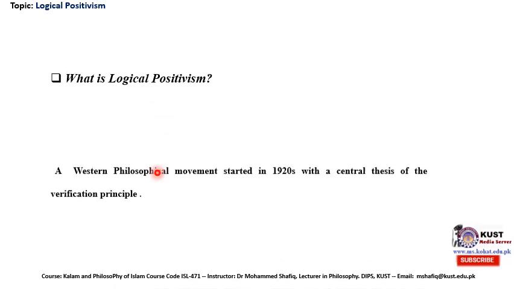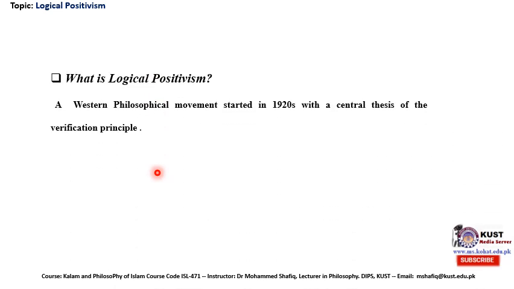Now, what is logical positivism? So, students, logical positivism is a philosophical movement, a Western philosophical movement that started in the 1920s, with the central thesis of the verification principle. A group of philosophers and scientists started that movement, which lasted till 1936.